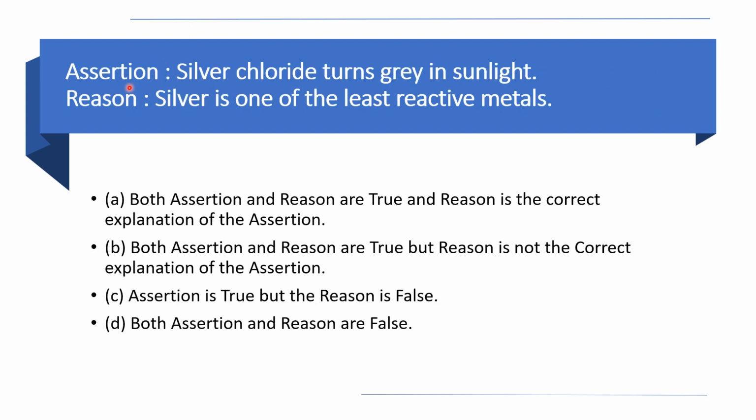The first statement, that is assertion, is silver chloride turns grey in sunlight. That is also, you have an activity in your textbook. Very well, you are keeping silver chloride in atmosphere in room temperature, or exposed to sunlight. What happens? It turns grey in sunlight. Right. Assertion is right. Now the reason is silver is one of the least reactive metals. So that also, you know that